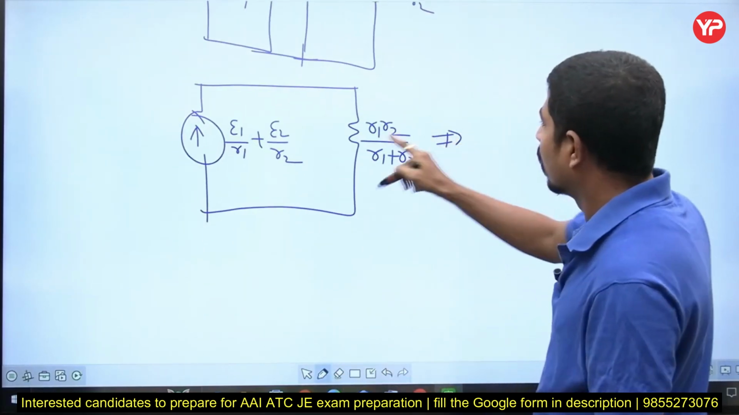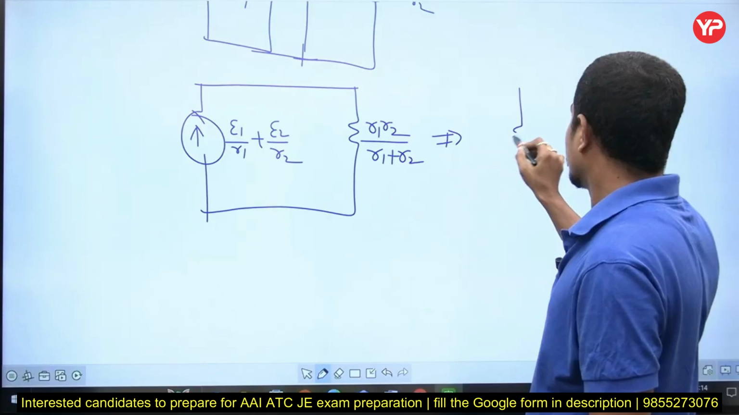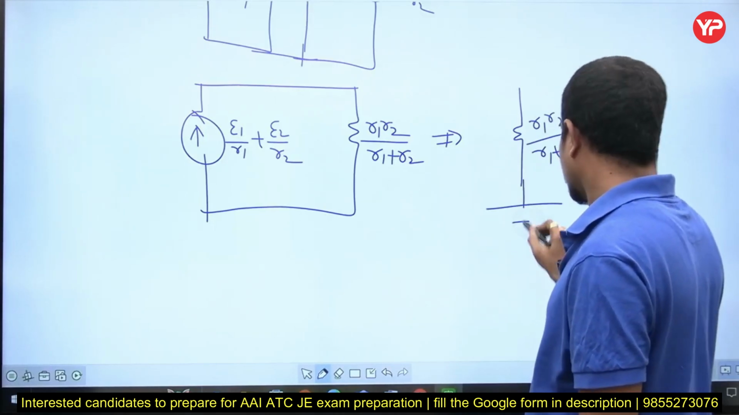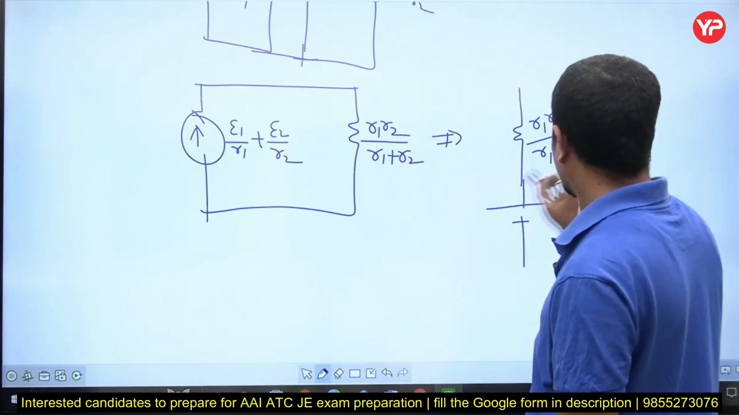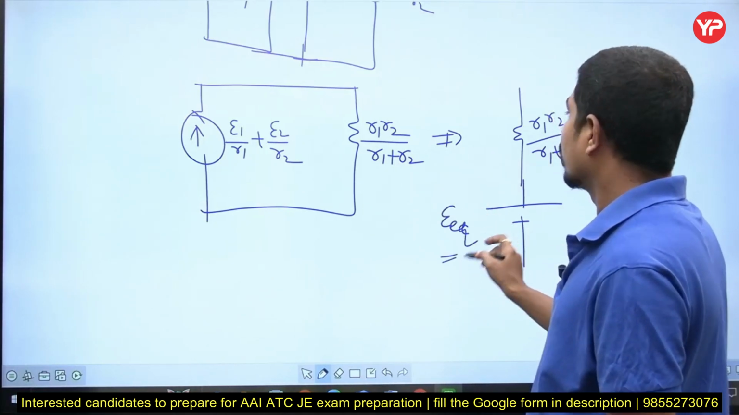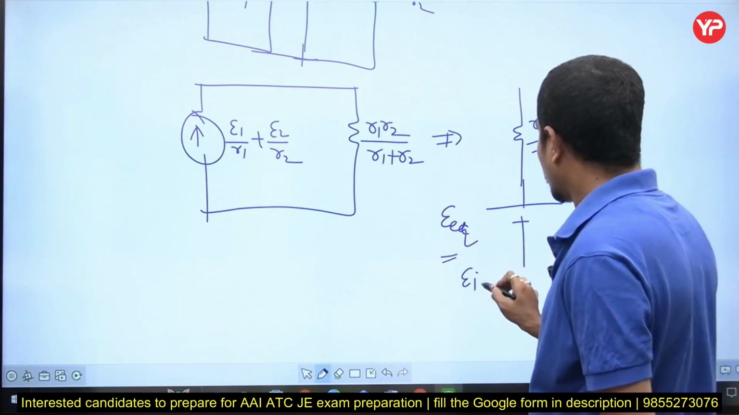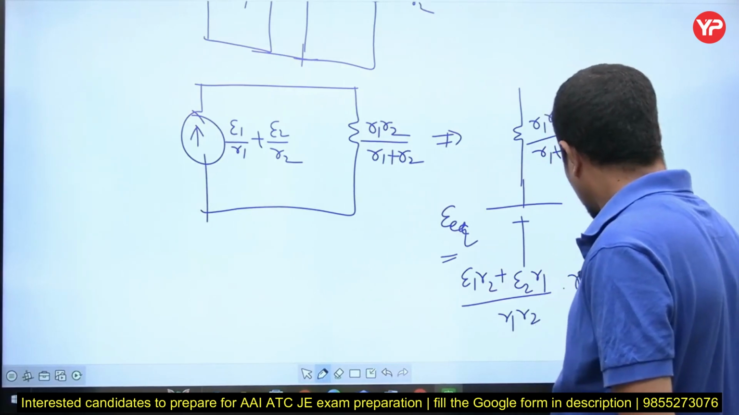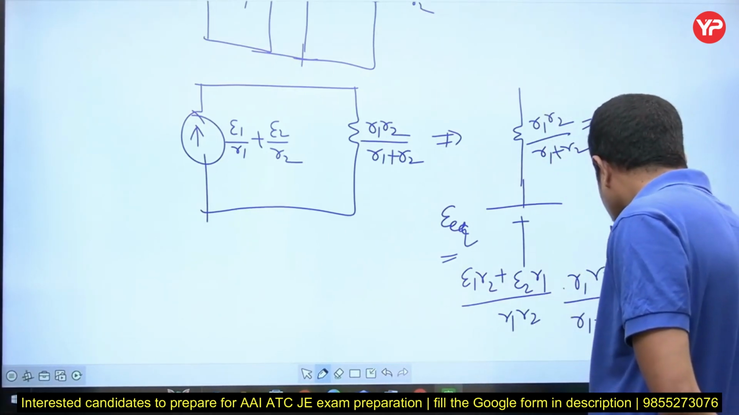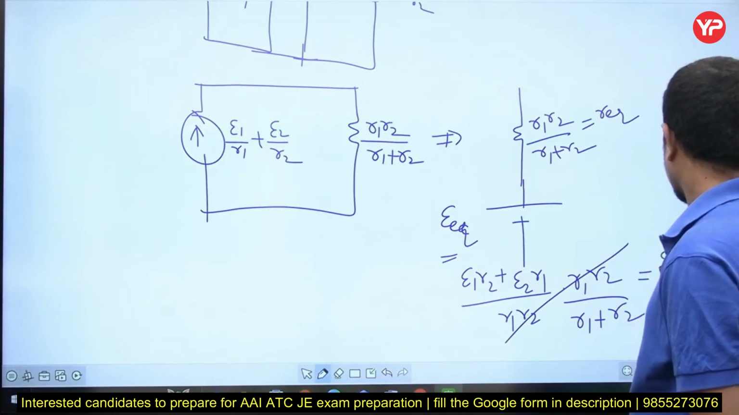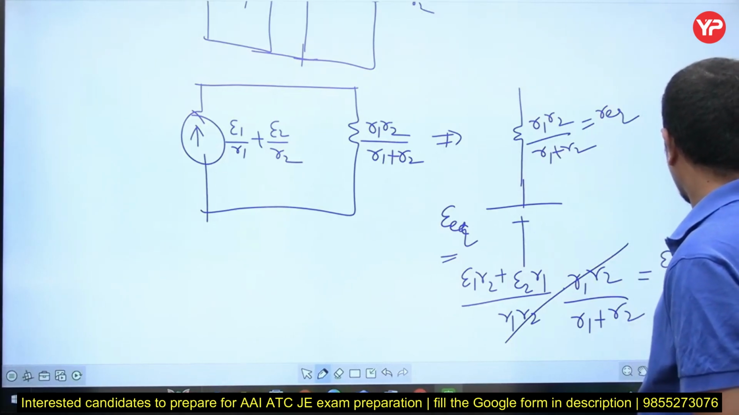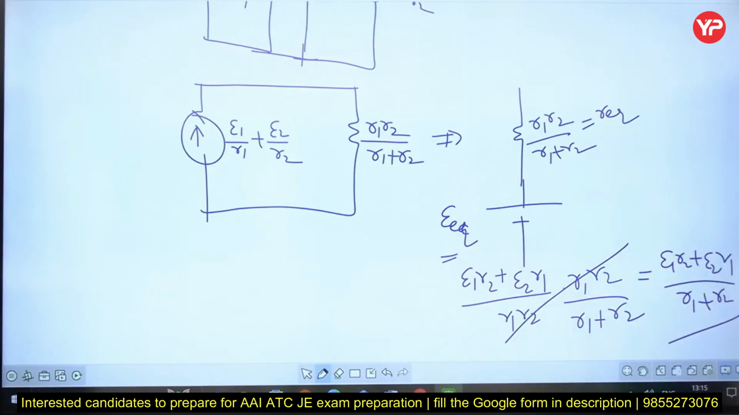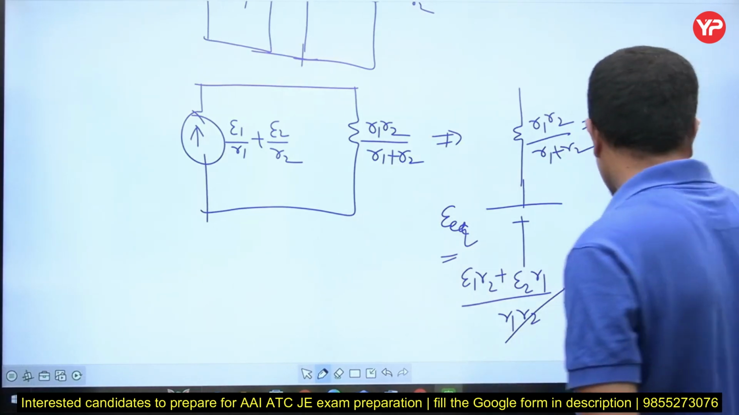Now if you want voltage, multiply the current into resistance. This resistance is R1 R2 by R1 plus R2. Then this is R equivalent. Then what is epsilon equivalent? Current into resistance. What is our current? Epsilon 1 R2 plus epsilon 2 R1 by R1 R2, into R1 R2 by R1 plus R2. This R1 R2 is gone. This is epsilon 1 R2 plus epsilon 2 R1 by R1 plus R2. So this is the equivalent EMF, epsilon 1 R2 plus epsilon 2 R1 by R1 plus R2.